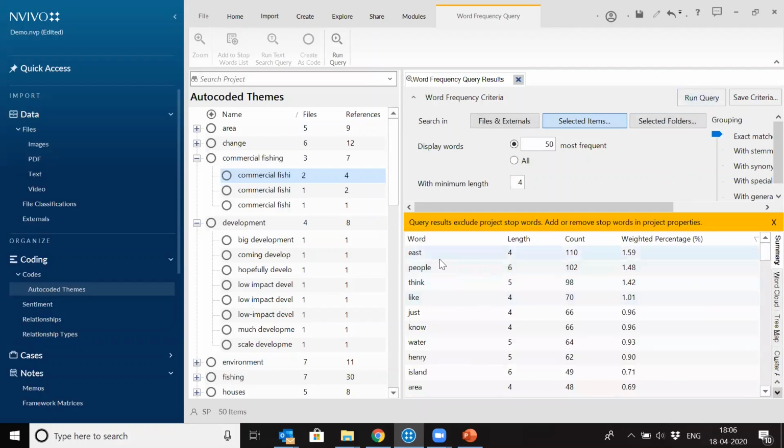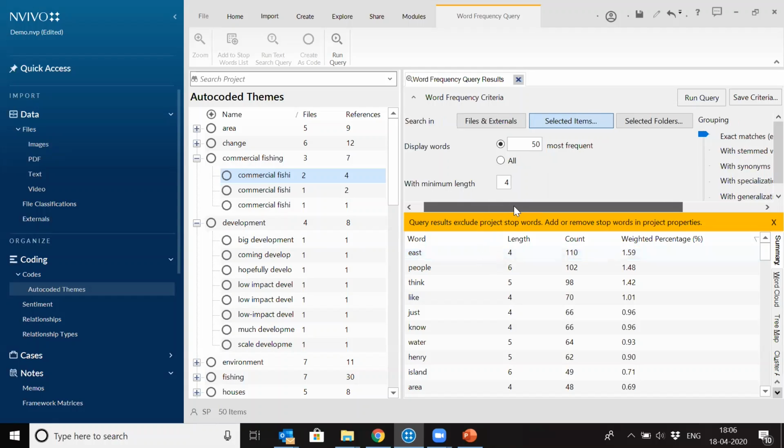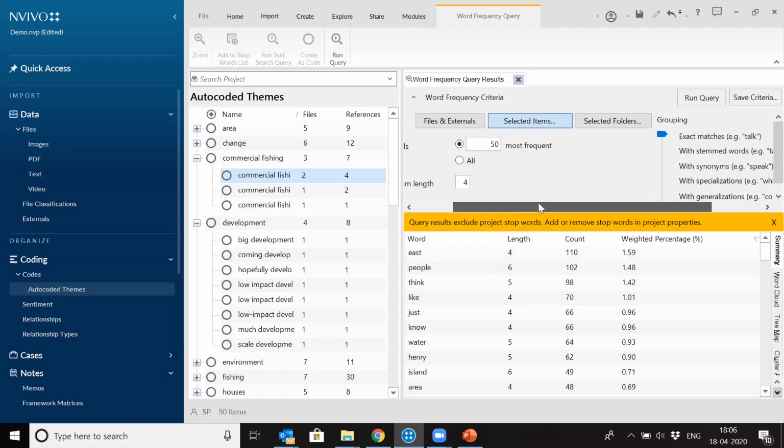So this is a summary, right? It shows that east is the most used or most frequent word, because the study was done in down coast East USA. So maybe east has been repeated most of the time here. So this gives the most frequent word list.